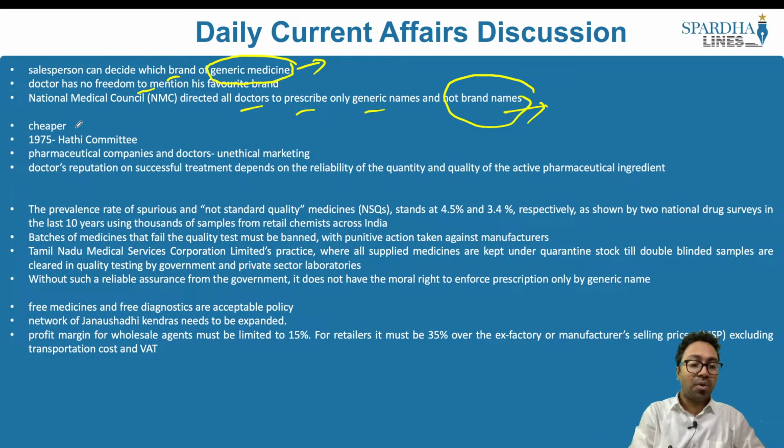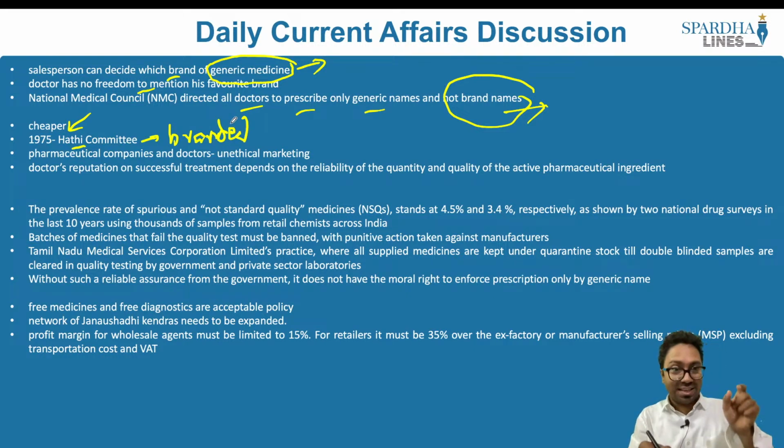And apart from that, when we speak about the generic medicines, they are generally cheaper, they are cost effective. In 1975, there was one of the committees called the Hathi Committee. It also recommended that in the near future, all the branded medicines that we have should be completely taken off, and what we should have is only generic medicines, because these are cheaper.